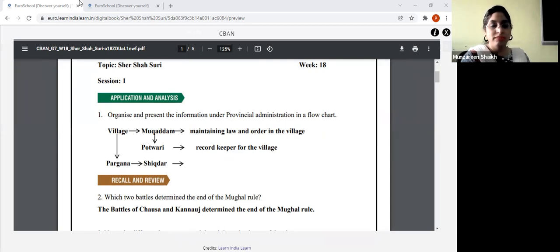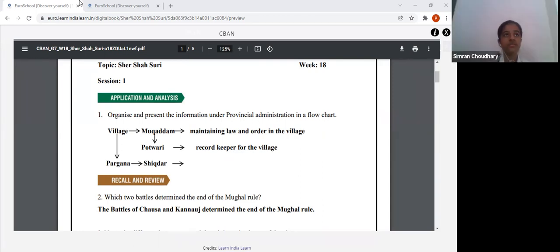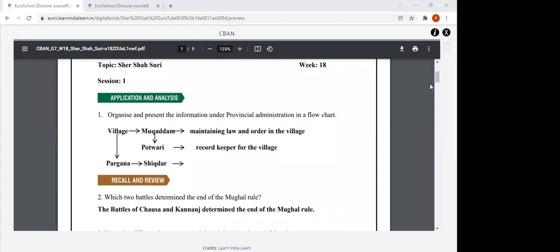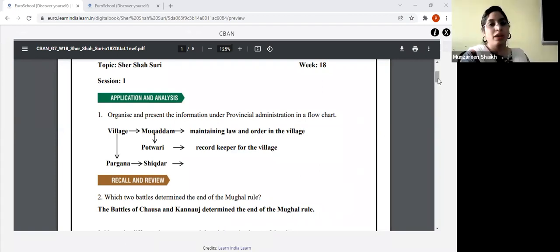To keep records of other things like land revenue. Refer to the text, okay, you will get it. There are two duties which have been assigned to the mukaddam, all right? And I remember I had asked you all to mark it out. Detecting crimes and bringing culprits to justice. Very good, Anika. Very good. Keep it up.